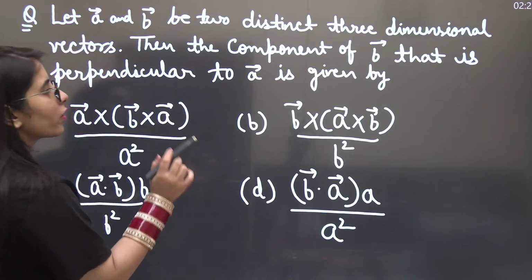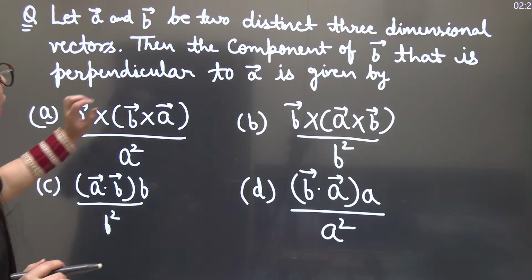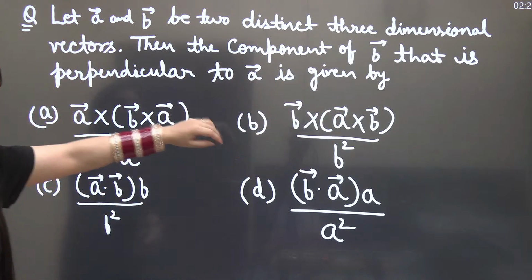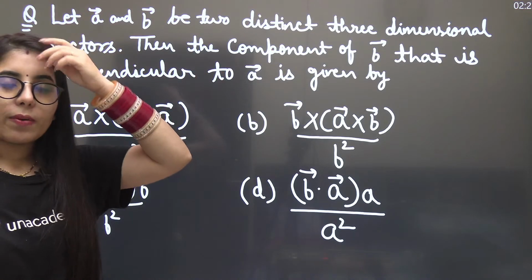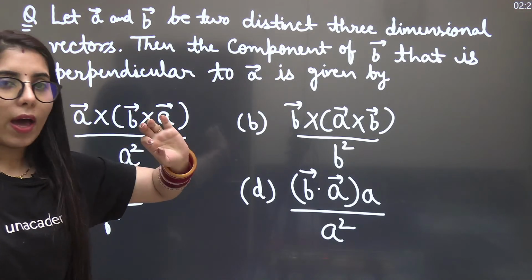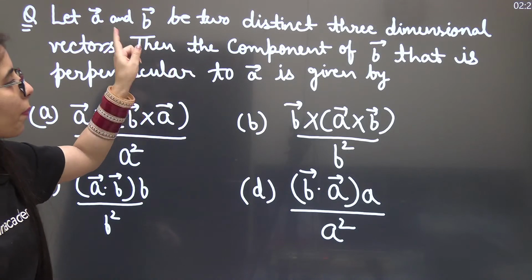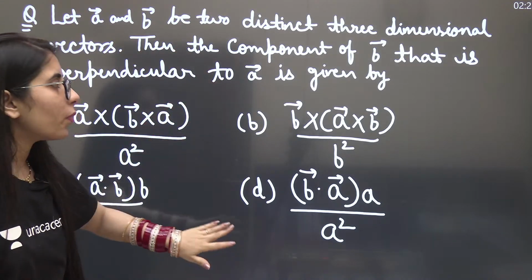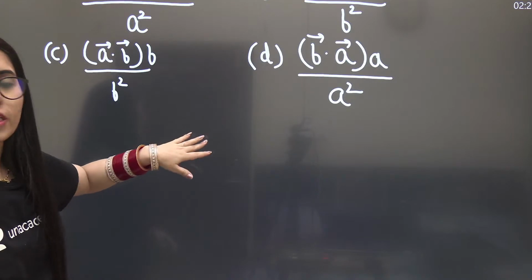But before I talk about it, what they have asked is the component of vector B that is perpendicular to vector A. That component of vector B you have to consider, which will be perpendicular to A. So the component of B you want to find is the one perpendicular to A.